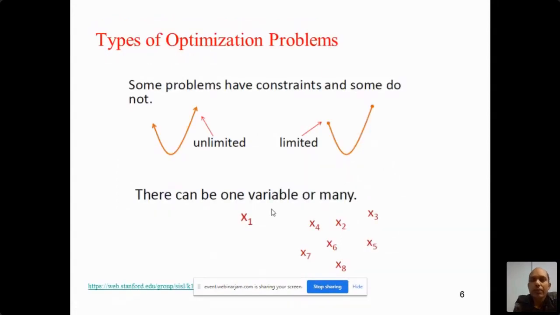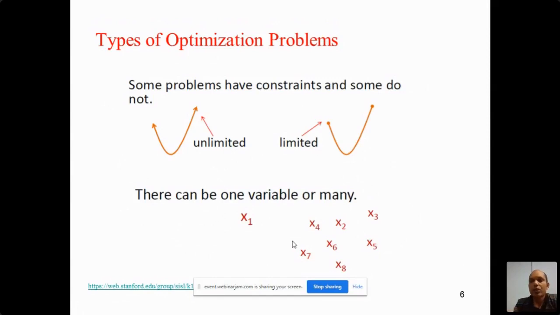Now we are discussing the objective function, and the different kinds of functions. As you know, a function may be a constrained or unconstrained function. It may contain multiple variables.